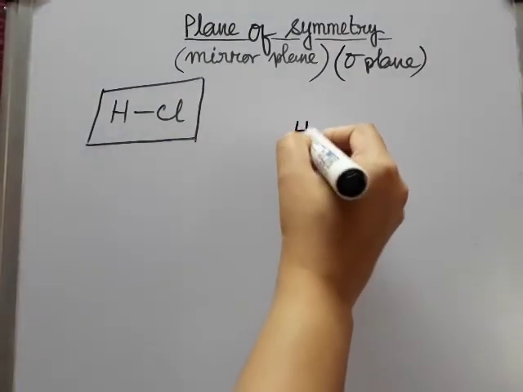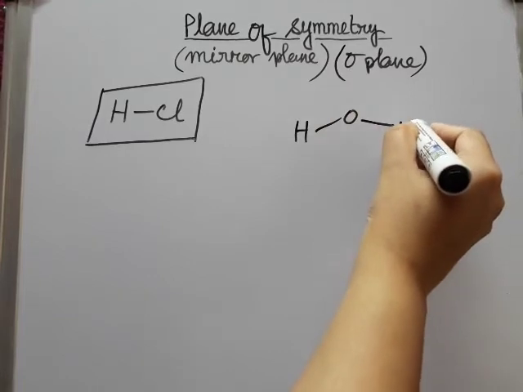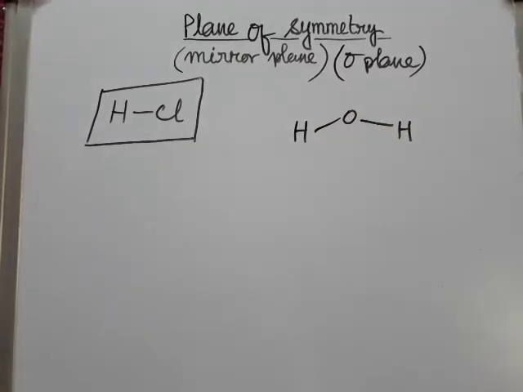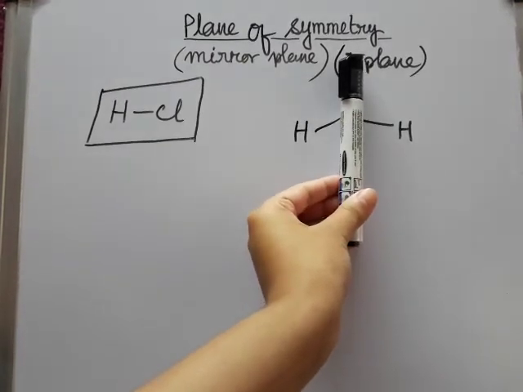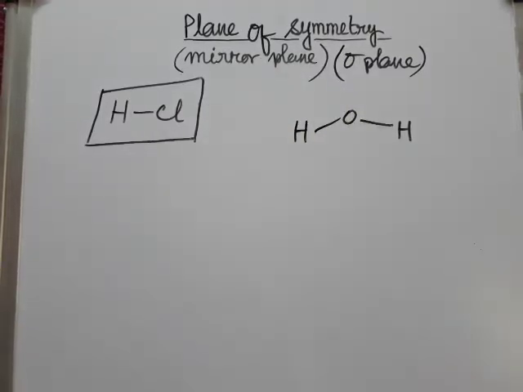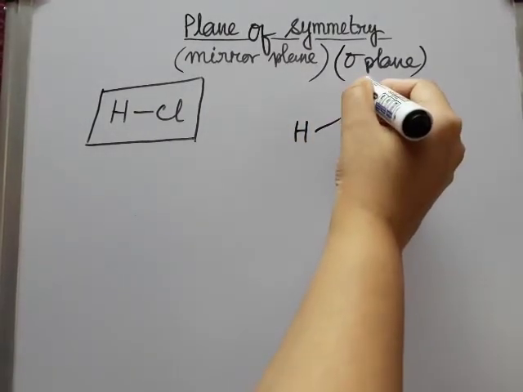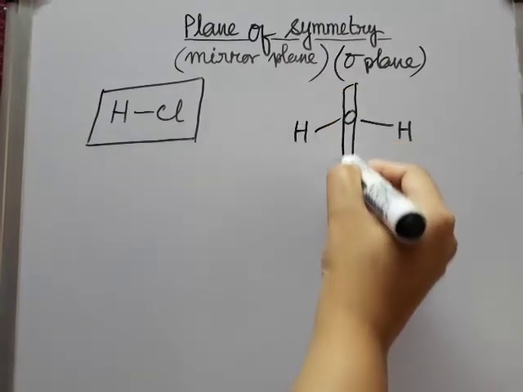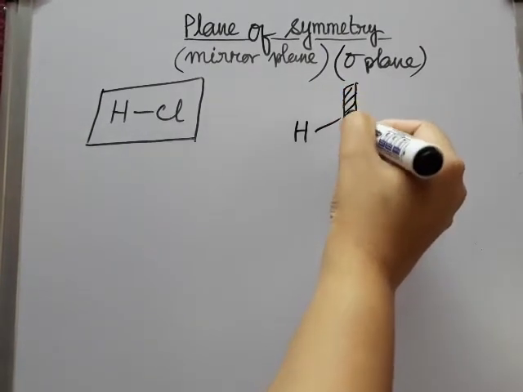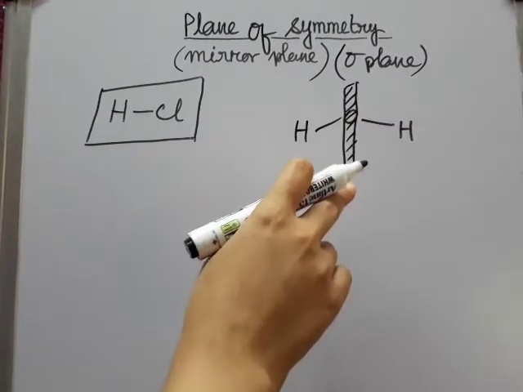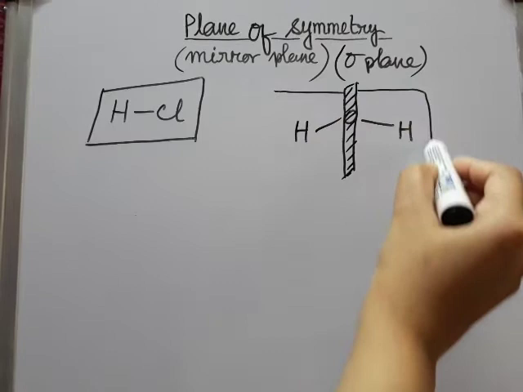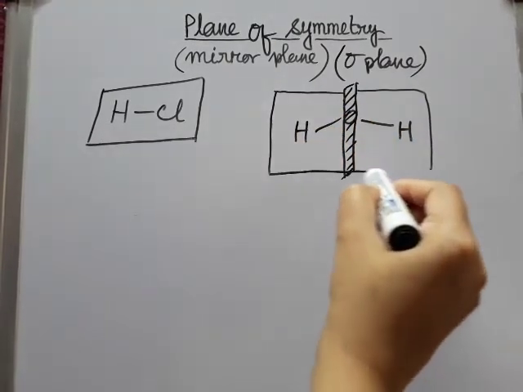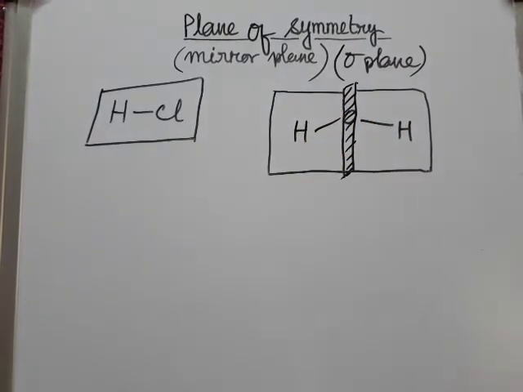Now suppose we take a water molecule. Easily we can bisect this molecule if we place a mirror over here. So you can see that the left side is exactly equal to the right side. So we can draw a mirror over here which is bisecting the oxygen atom. So this is the mirror plane, or we can have another plane of symmetry which is the molecular plane itself.